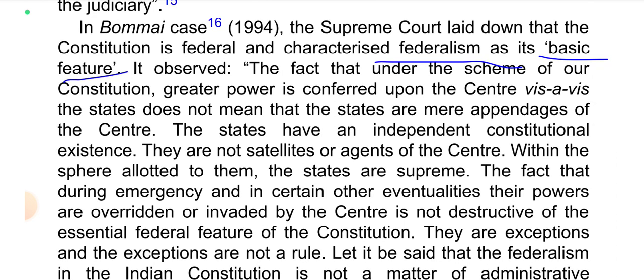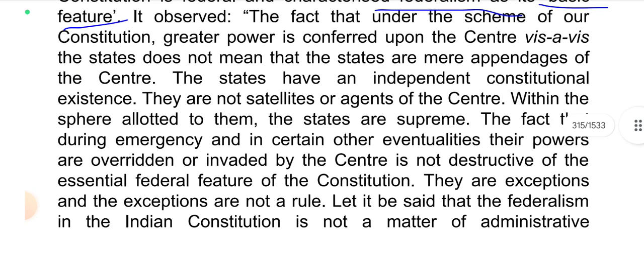In the Bommai case, the Supreme Court laid down that the Constitution is federal and characterized federalism as its basic feature. It observed that the fact that under the scheme of our Constitution, greater power is conferred upon the center vis-a-vis the states does not mean that the states are mere appendages of the center. The states have an independent constitutional existence. They are not satellites or agents of the center. Within the sphere allotted to them, the states are supreme.